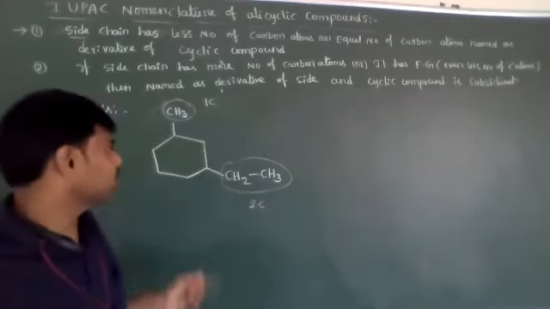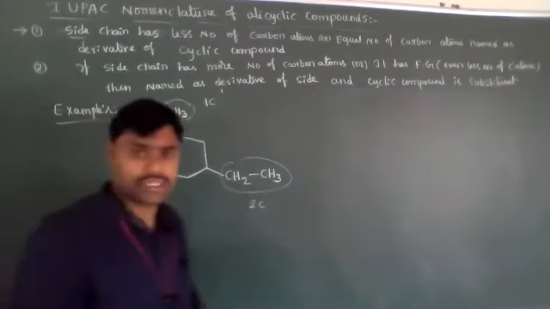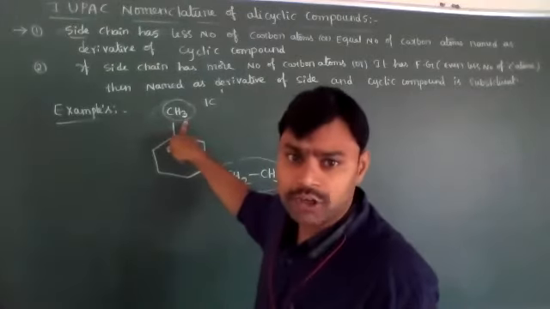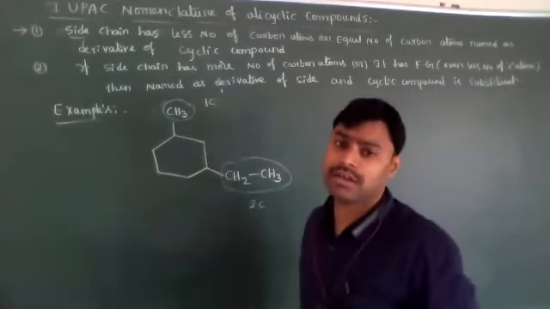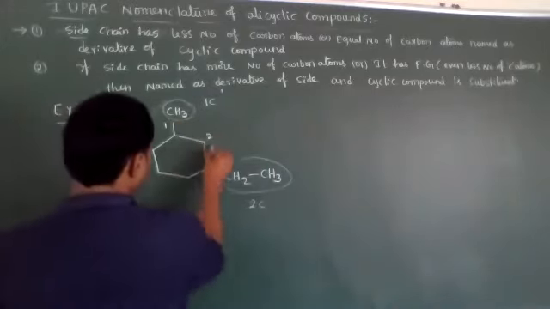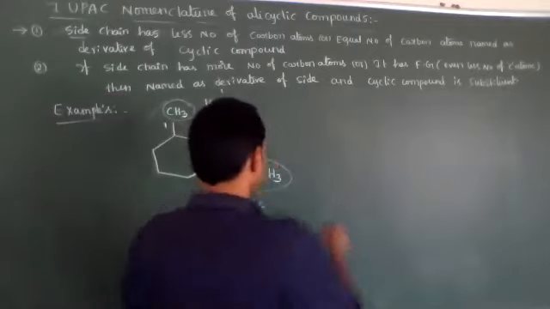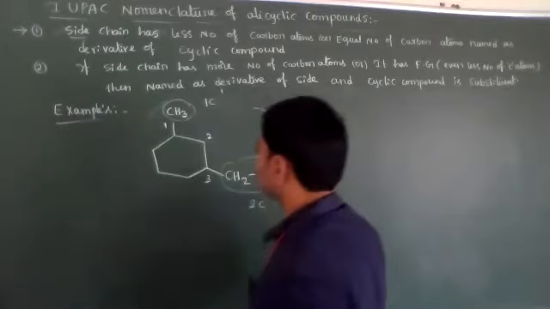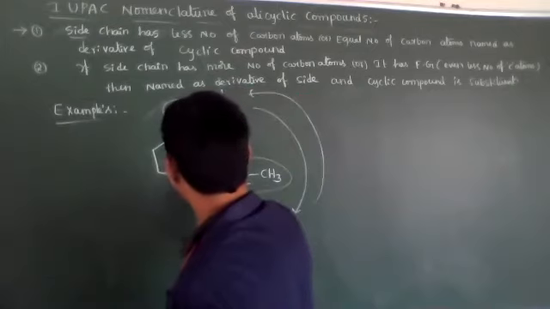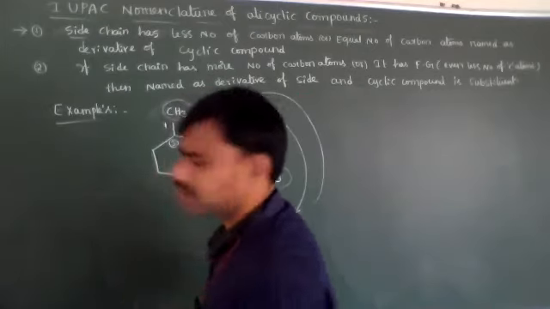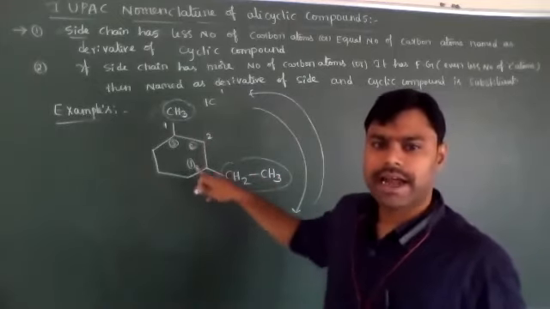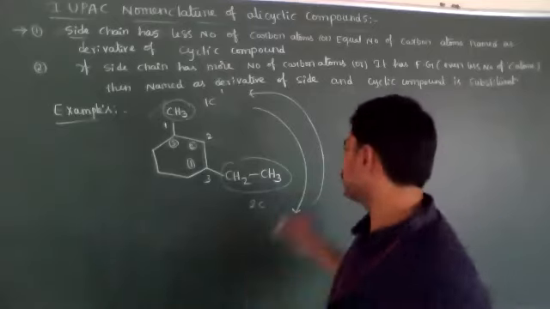Now we have to give the numbering for the side chains. For that we have to give the least numbering. The problem is whether to give the first number to methyl or ethyl. First you give the numbering for methyl, 1, 2, 3 comes in the clockwise direction. In the anti-clockwise direction you give numbering, this is 1, 2 and 3 came. So here it is 1 plus 3 and 1 plus 3. Both sums are the same.